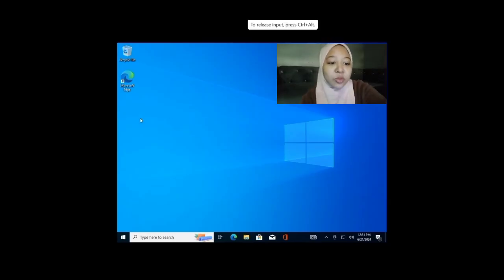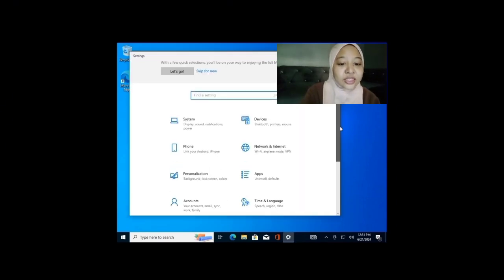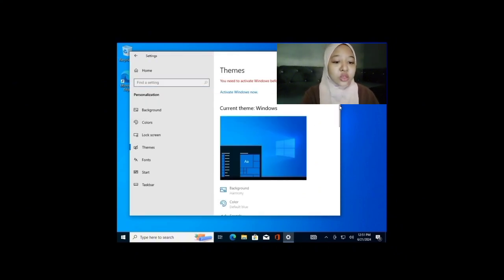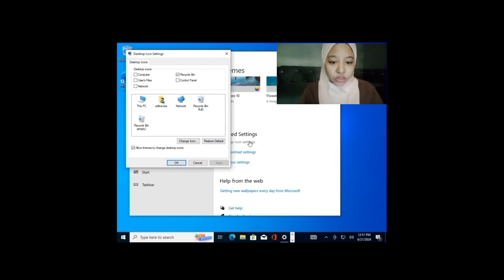Hey everyone, in this part I'm going to show you how to set up your operating system. First thing is you need to press the desktop icon, click Windows and click settings and search for personalization, and then go to themes and scroll down, and then you need to find the desktop icon settings. And then you need to select all of the desktop icons, which are user files, computer, network, recycle bin and control panel, and then push the button apply, and then OK.